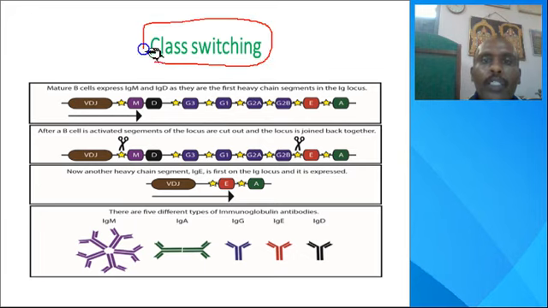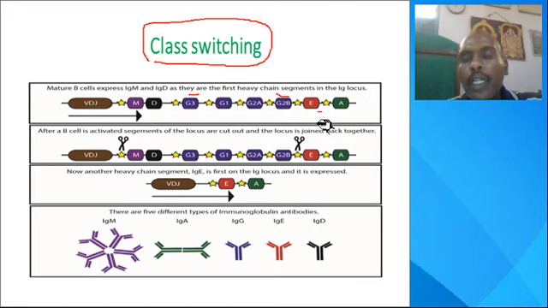Class switching means one class of immunoglobulin is switched to another one. So maybe G, maybe E, whatever it may be, according to the required function. For example, to combat the allergic reaction, it is required. So what happens? In primary immune response, IgM type antibodies will be generated.